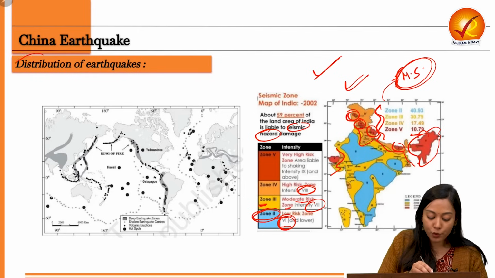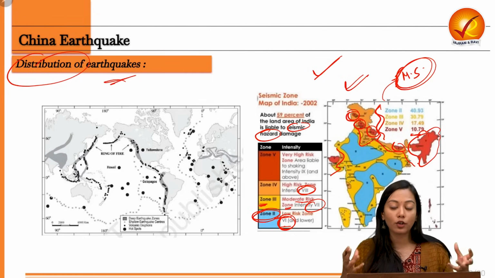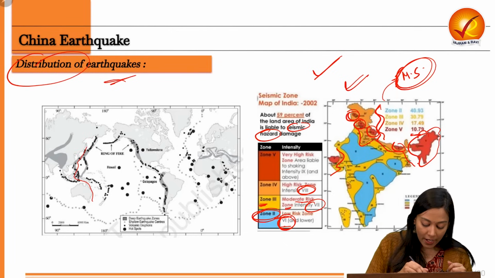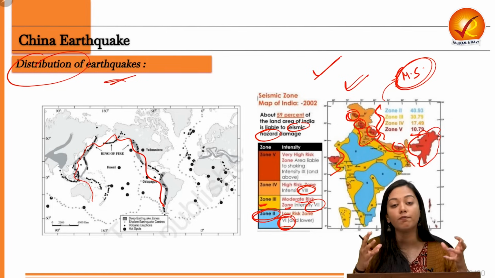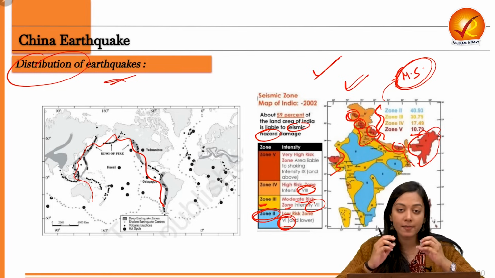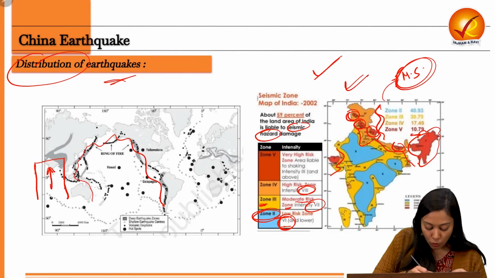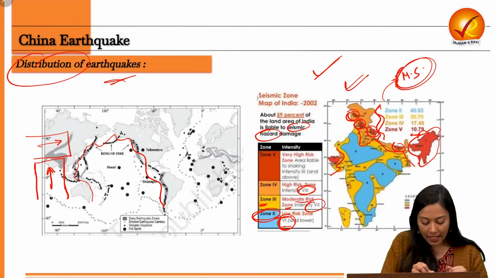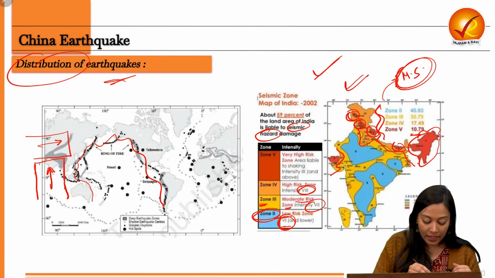When it comes to the distribution of earthquakes across the world, we know that more than 60% of the earthquakes and the tectonic activity, including volcanicity, happens in the Ring of Fire. In the Pacific Ring of Fire, so mostly it happens over here. Then it happens in the Mediterranean region because of the scrambling of multiple smaller Mediterranean plates. And then also in the Himalayan belt, where from one end, the Indian plate is moving towards north, the Eurasian plate is moving towards the west. And as a result of this, a convergent limb gets formed, and therefore, tectonic activity is prevalent in this region.